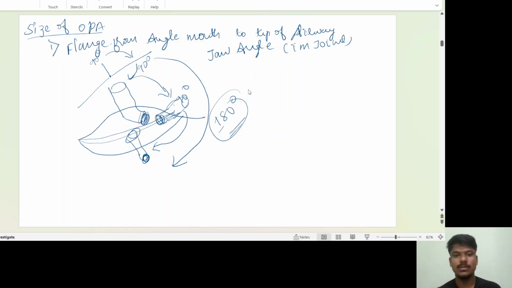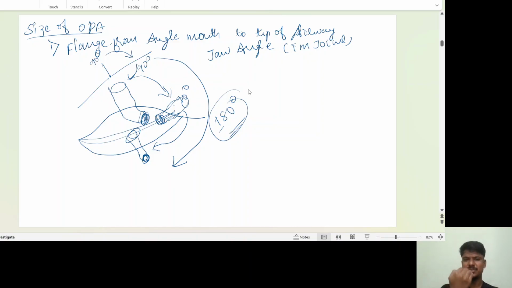Here, if gag is there, it's no problem because the airway is not going to touch the posterior pharynx that much. It is going to be placed in the oropharynx, not touching the posterior pharynx. If it is touching the oropharynx, it means we have to withdraw the oral airway. If it is touching the posterior pharynx, what will happen?